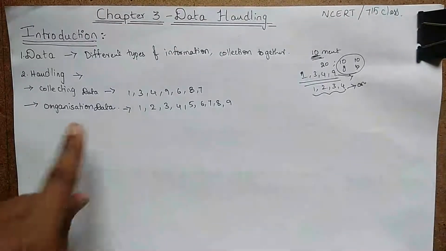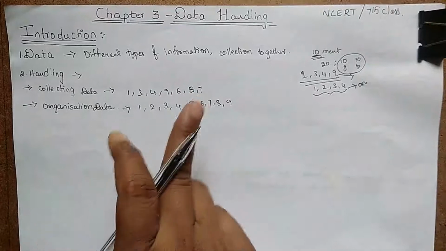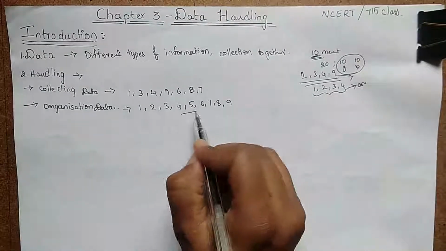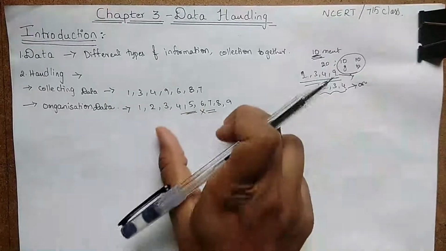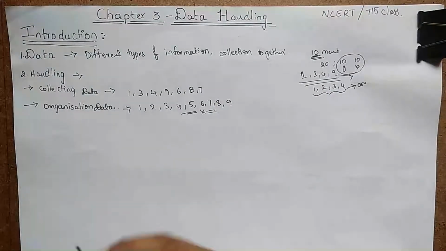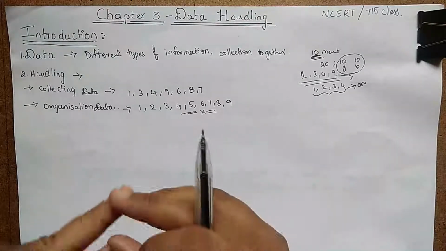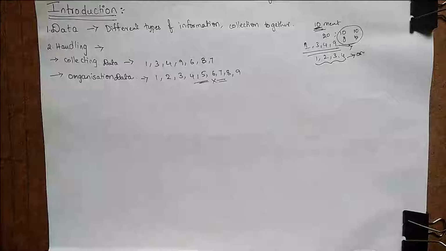Collecting data is one matter, but organizing data is a must for data handling, because based on how we organize the data, we go through the problems and formulas, and how we represent it in the form of graphs, pie charts, pictographs, etc.